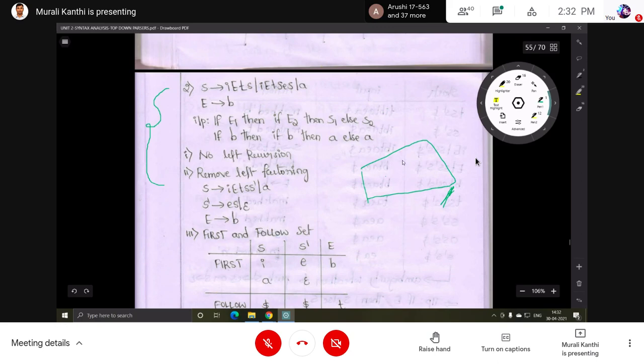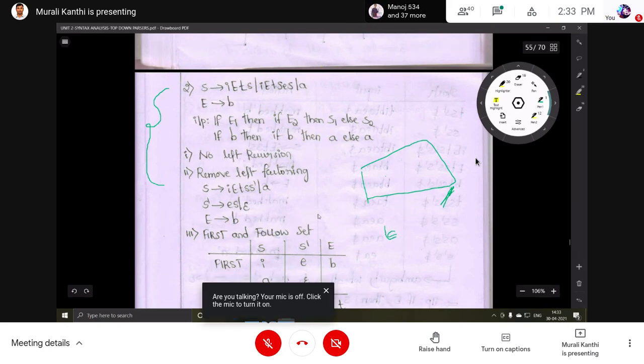If there are 0 or 1 entries, no problem. If more than one is there, then you have to say this is not an LL(1) grammar. If every box has 0 or 1, then you can say this is an LL(1) grammar.